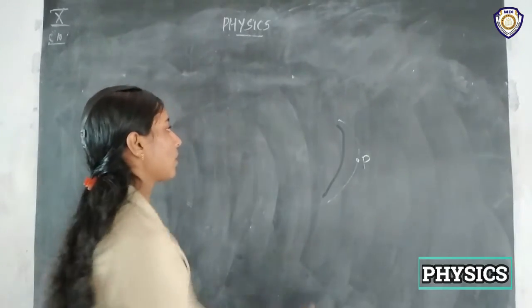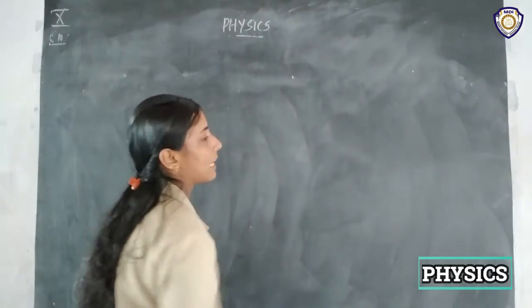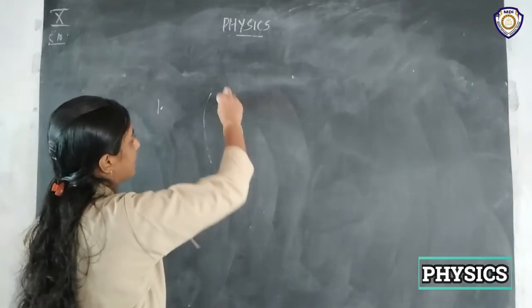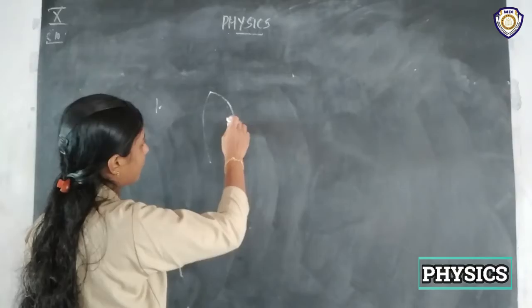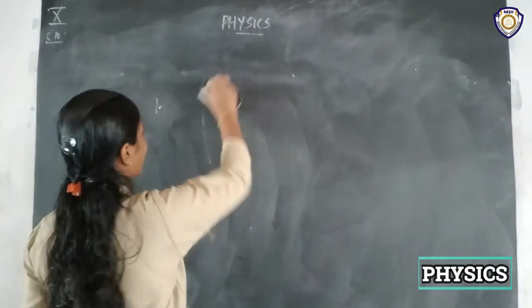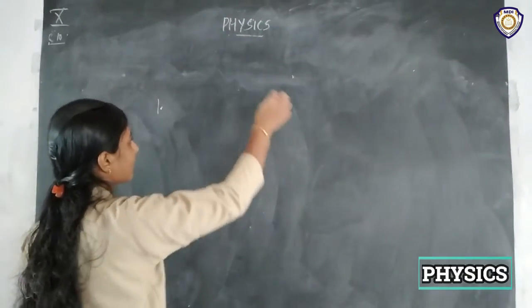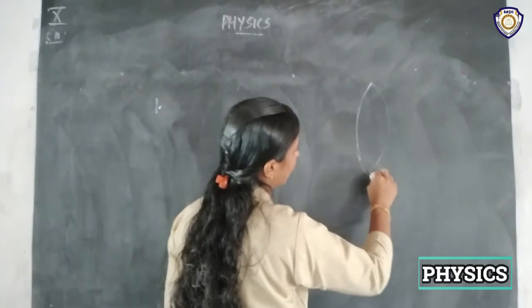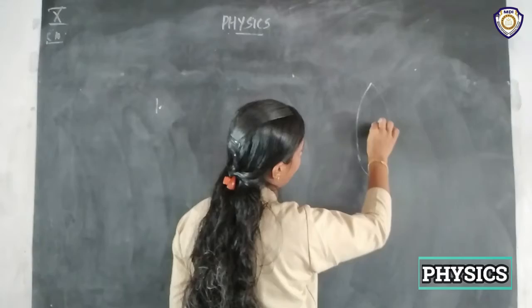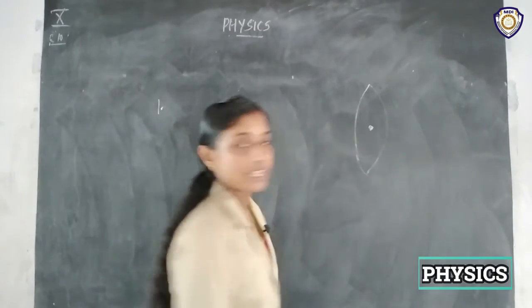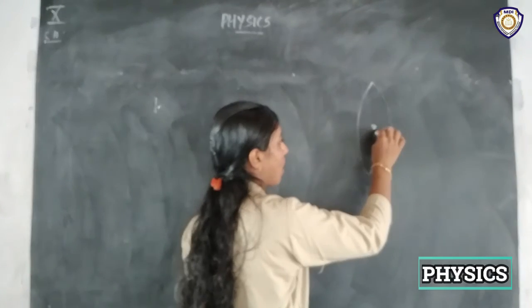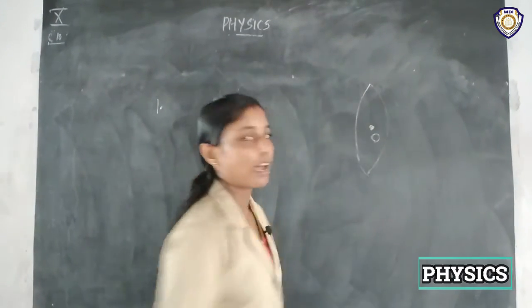Similar to the pole, or analogous to this pole, lenses have a center. That means if we take a convex lens, we can see somewhere here it has a center, right? So this center is known as the optical center of the lens.